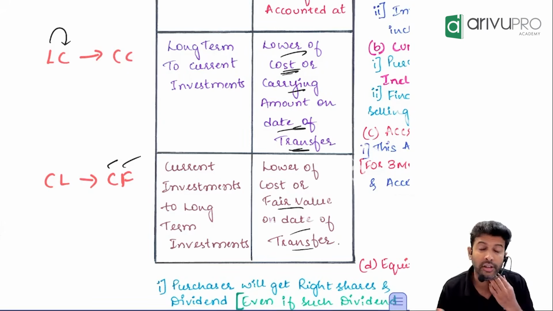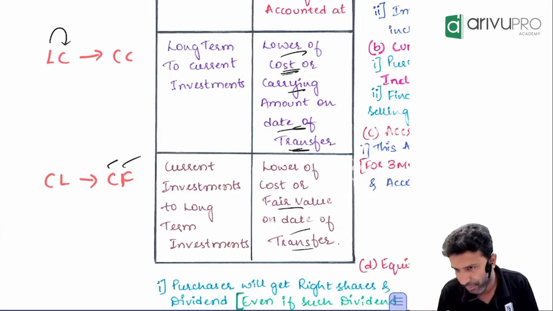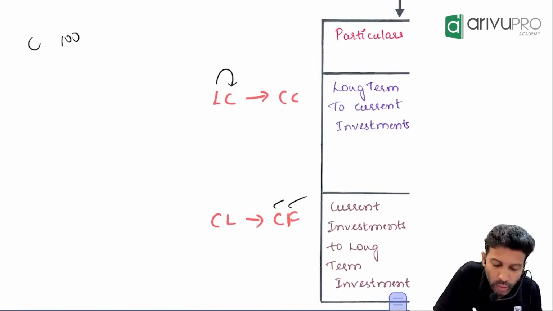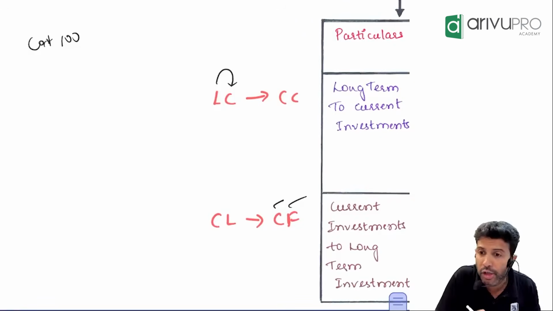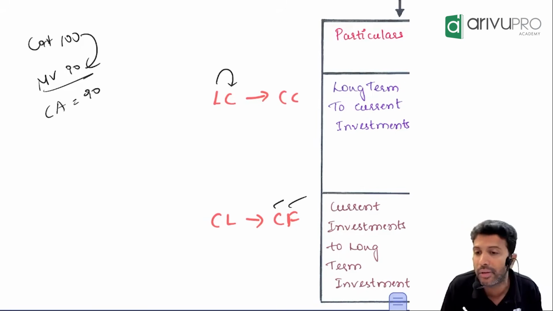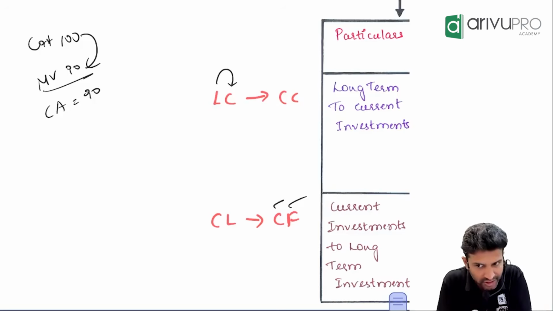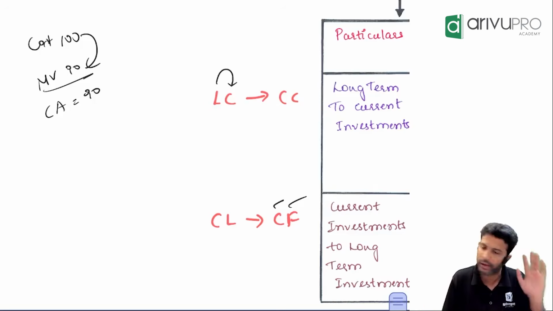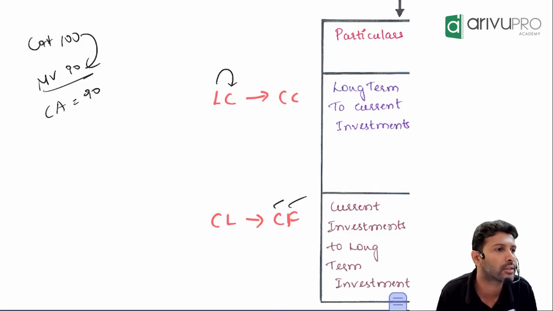Siddharth's question is why will there be any difference between cost and carrying amount? Sir, if it is a short-term investment, you bought it at 100, so your 100 is cost. At year end, you have to value the short-term investment at cost or market price, whichever is lower. Suppose market price is 90. You bring it down from 100 to 90, so your carrying amount becomes 90. So it can change; it may be the same, it may be different also.